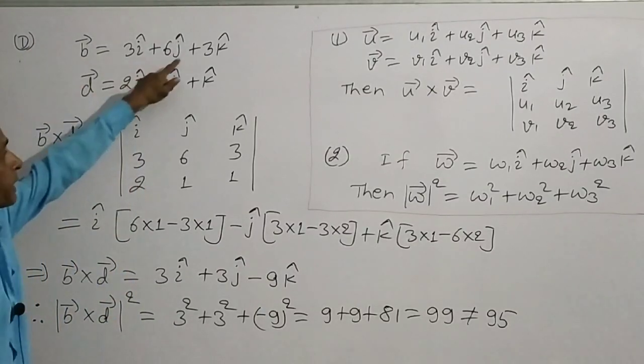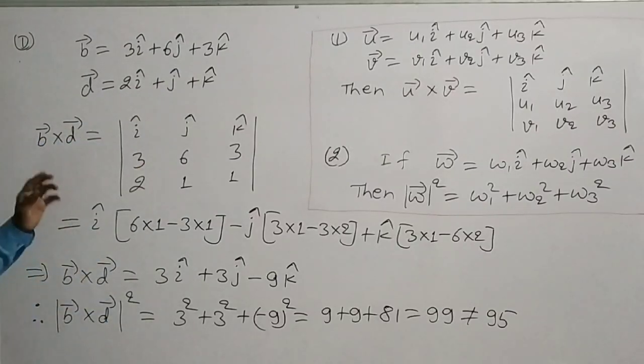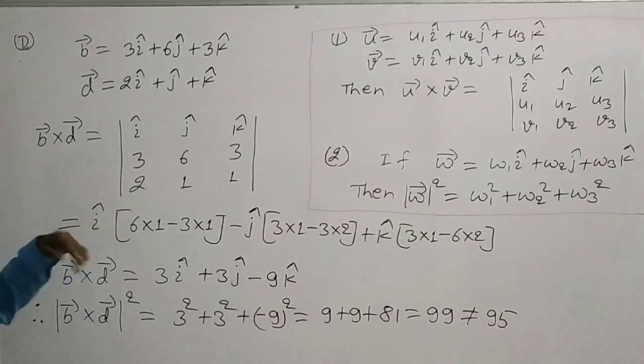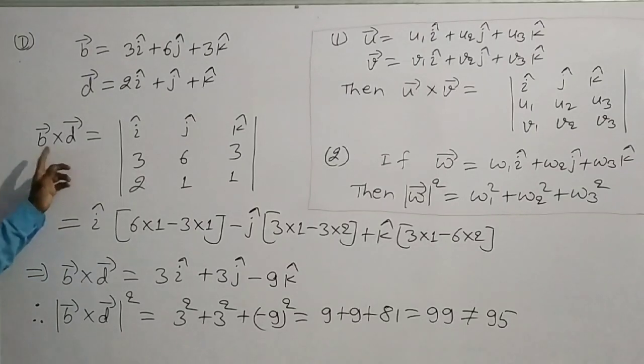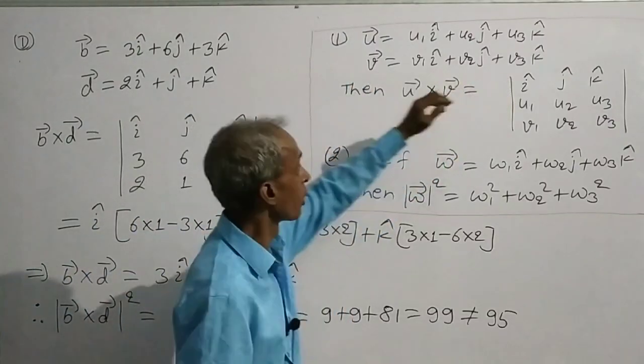Since B is equal to this vector and D is equal to this vector, we want to find B cross D. To find B cross D, we will use this formula.